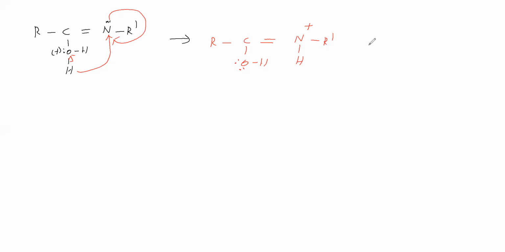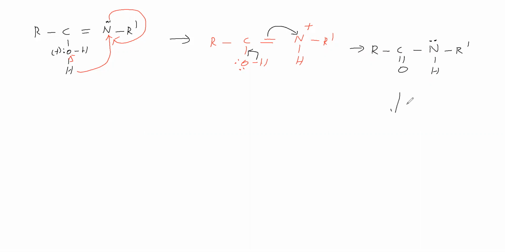Next step, tautomerism is possible. Tautomerism means this bond comes here and this bond goes there. Therefore R-C double bond O, and the C and N double bond becomes a single bond. N gets a lone pair, N has H, N has R'. So we got this product.